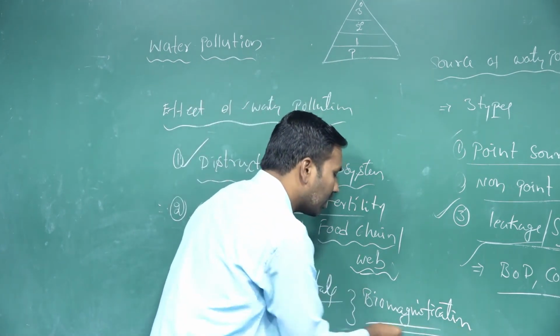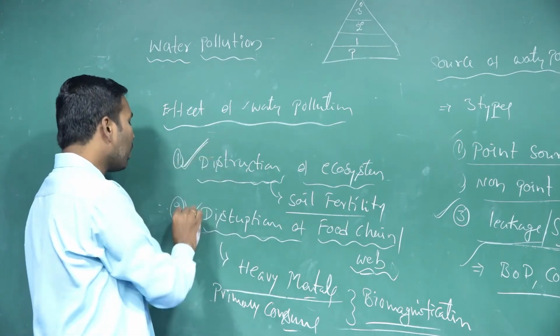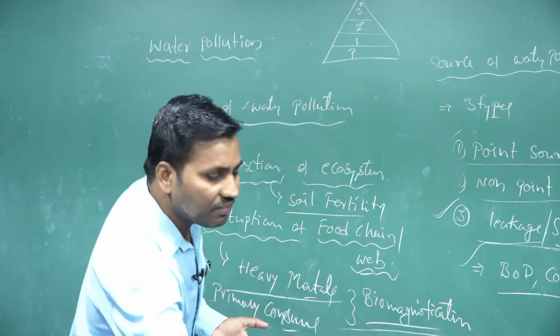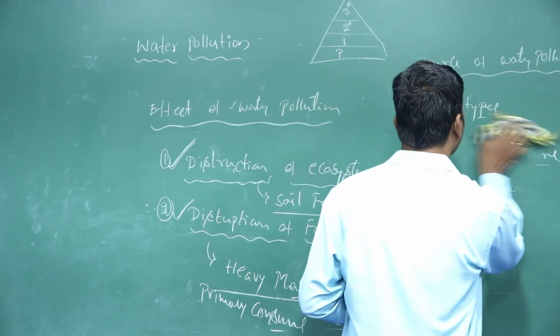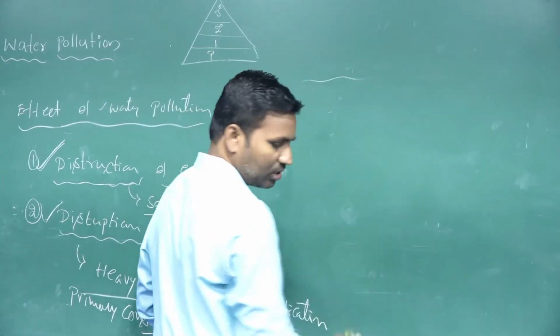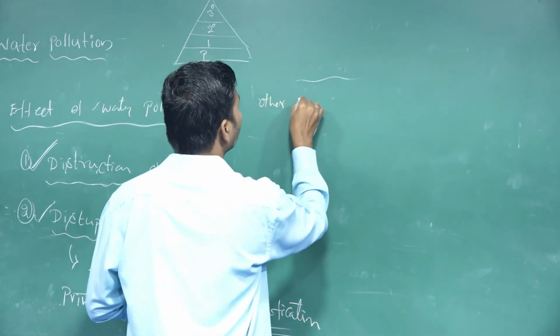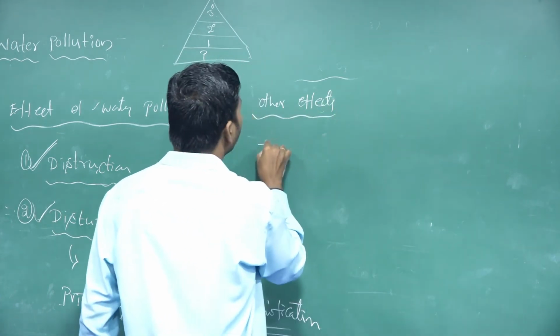So it also occurs because of water pollution. These are the two major effects of water pollution. Then we take the other effects of water pollution. So what are the other effects of water pollution?